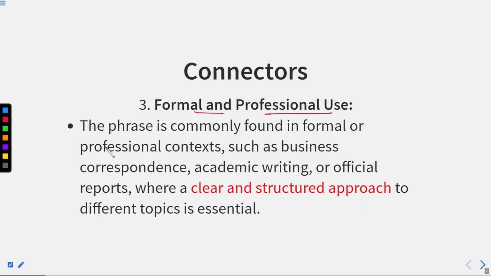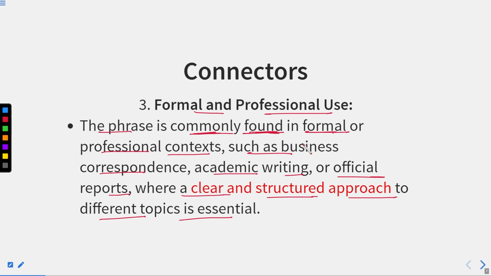Now, formal and professional use. The phrase is commonly found in formal or professional contexts, such as business correspondence, academic writing, or official reports, where a clear and structured approach to different topics is essential. Informally, we do not normally use such words in our language.